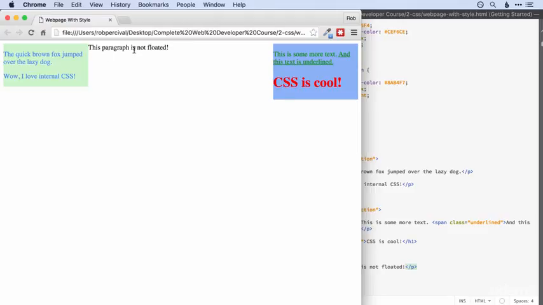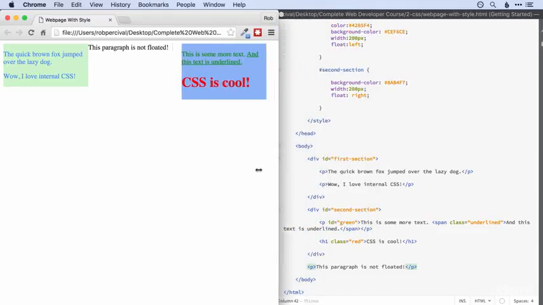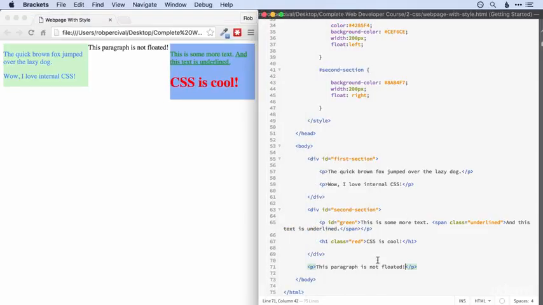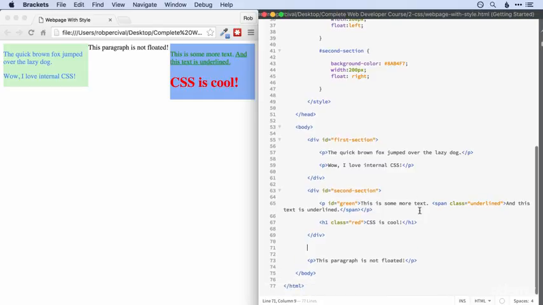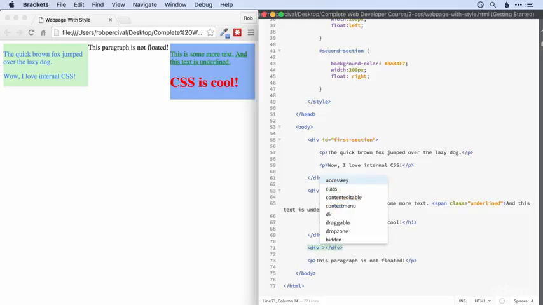But what if we wanted our paragraph to appear underneath both of these boxes? Well, there's a fairly easy way to do that as well, and I'll show you what it is. We actually introduce a new div after the divs that have been floated, and we're going to give this a special style. So I'll give it a class of, and I'll call it clear float. And what this div is going to do is effectively clear all of the floats so that anything after appears below anything that's been floated up here.